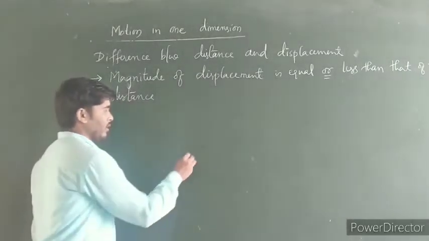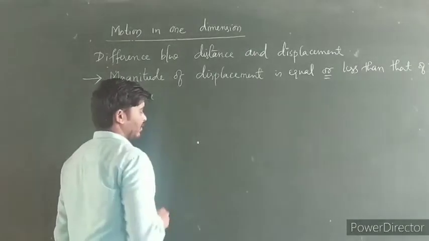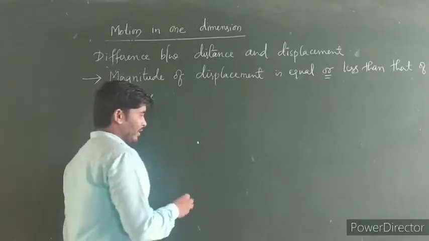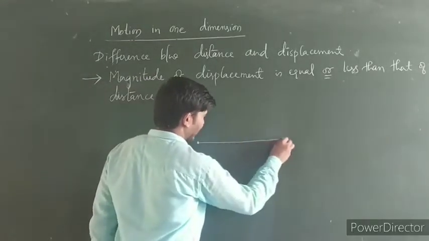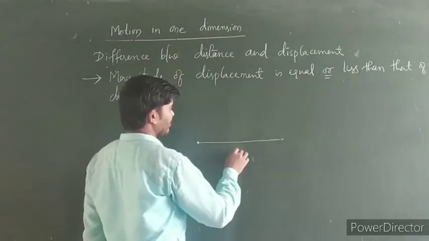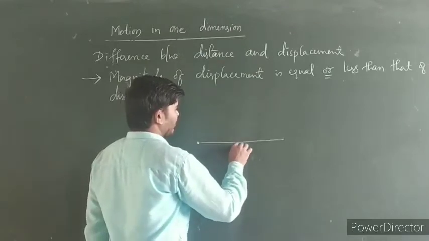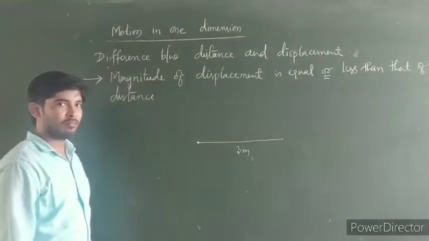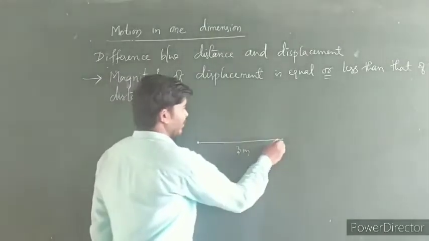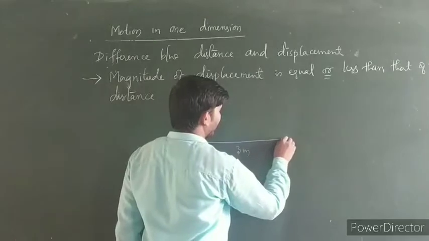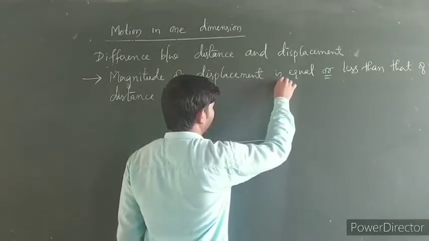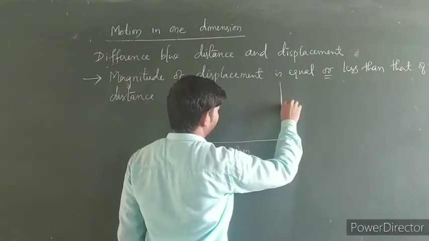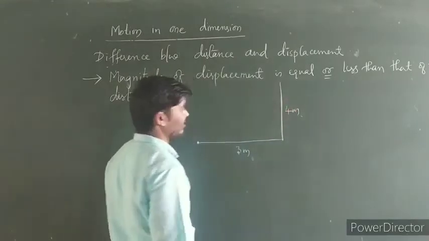Suppose, consider it is the initial position. Here the body is displaced first in one direction by 3 meters, and from this point the body again covers a displacement of about 4 meters.